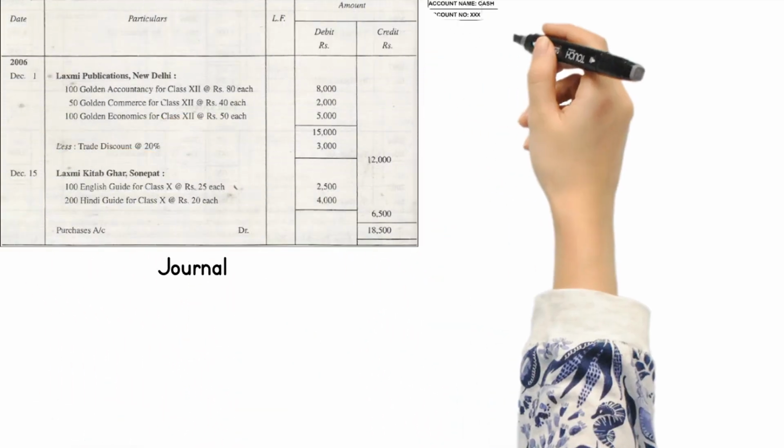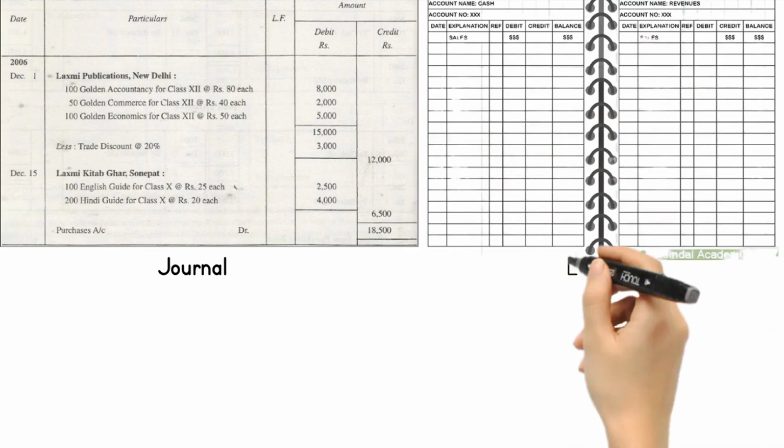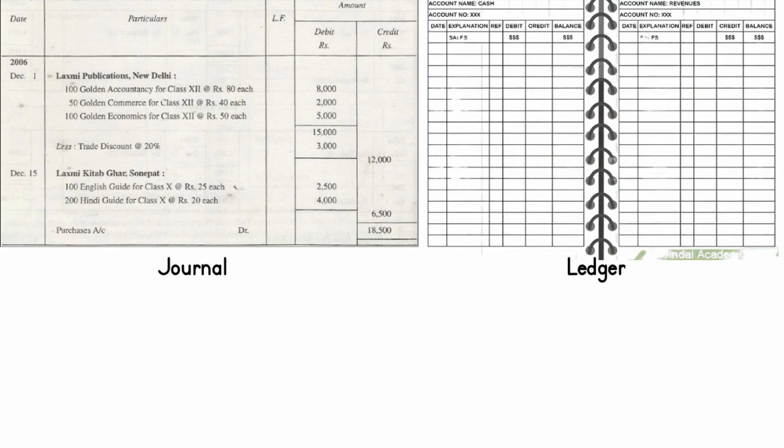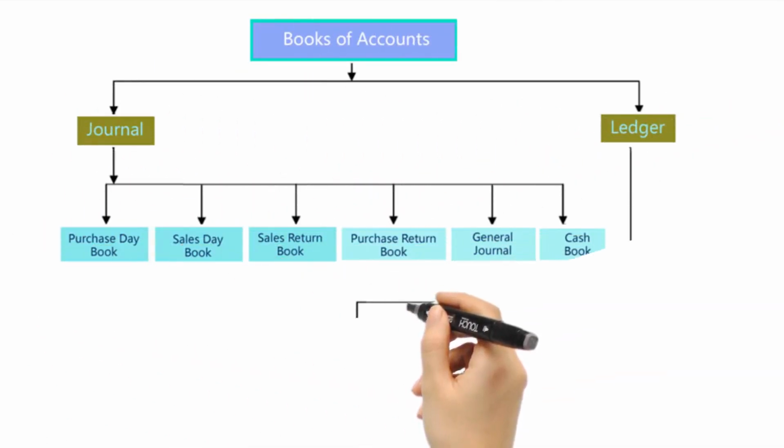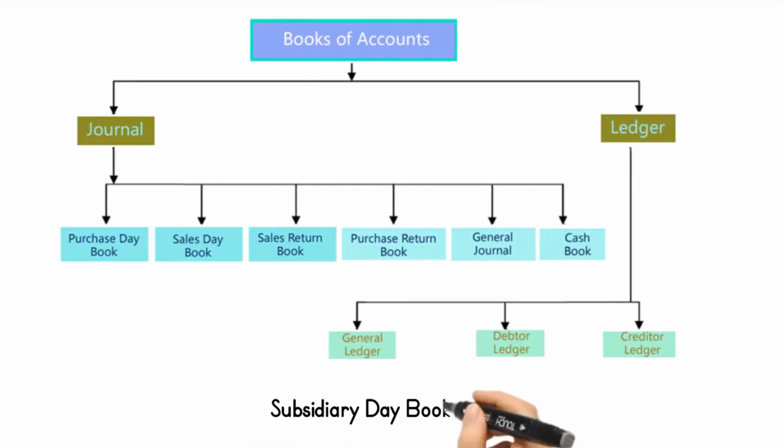Up to now you learned that all the business transactions are first recorded in the journal and then they are posted in the ledger accounts. A small business may be able to record all its transactions in one book only, i.e., the journal. But as the business expands and the number of transactions becomes large, it may become cumbersome to journalize each transaction.